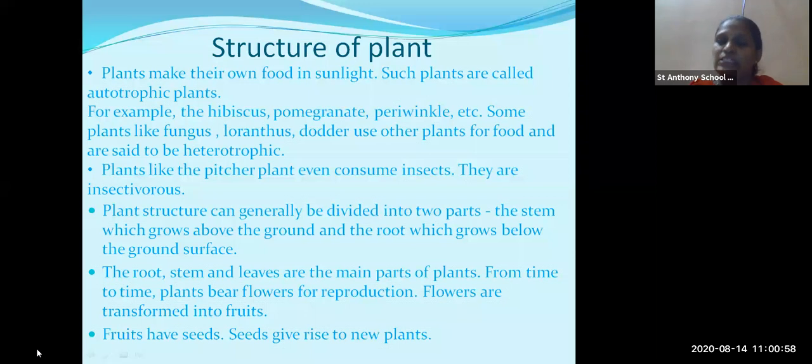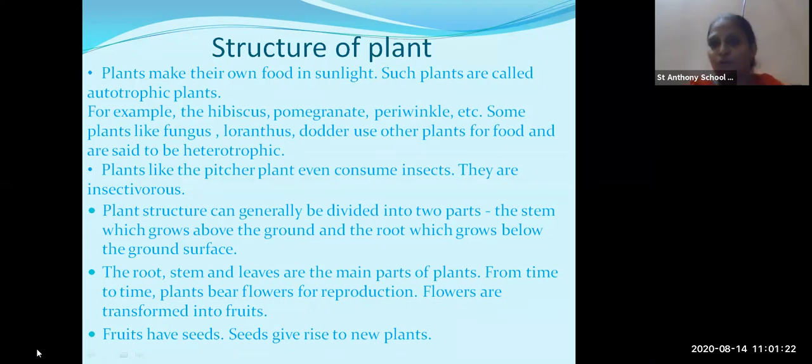This process is called photosynthesis, and such plants which prepare their own food are called autotrophic plants. This we have studied in the previous chapter also. This is the revision, and this lesson is connected to plants, so we are automatically connected to the second chapter.